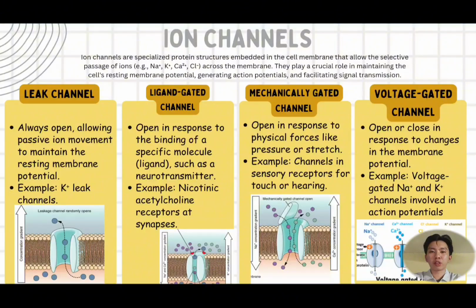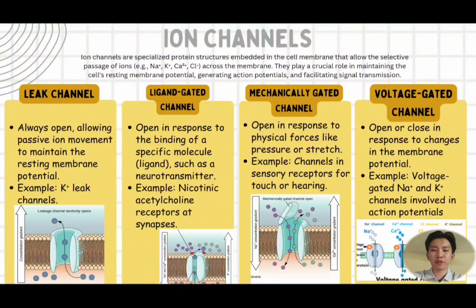Now we are going to talk about the ion channels that exist on the axons of a neuron. Ion channels are specialized protein structures embedded in the cell membrane that allow the selective passage of ions, for example, sodium, potassium, calcium, and chlorine, across the membrane. They play a crucial role in maintaining the cell's resting membrane potential, generating action potentials, and facilitating signal transmission.